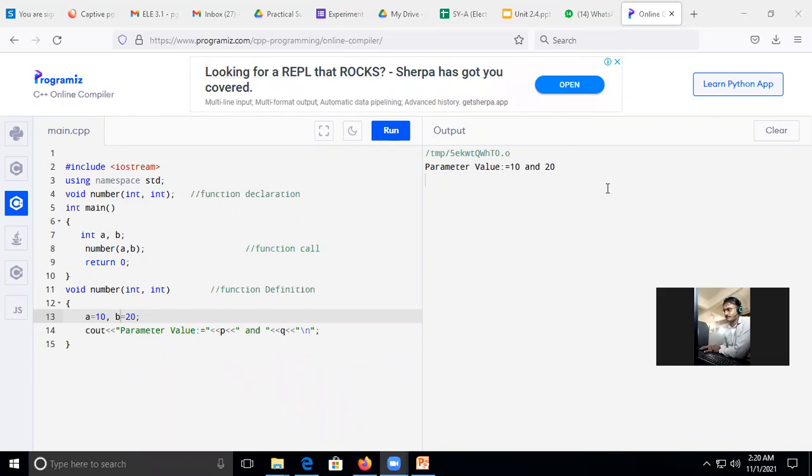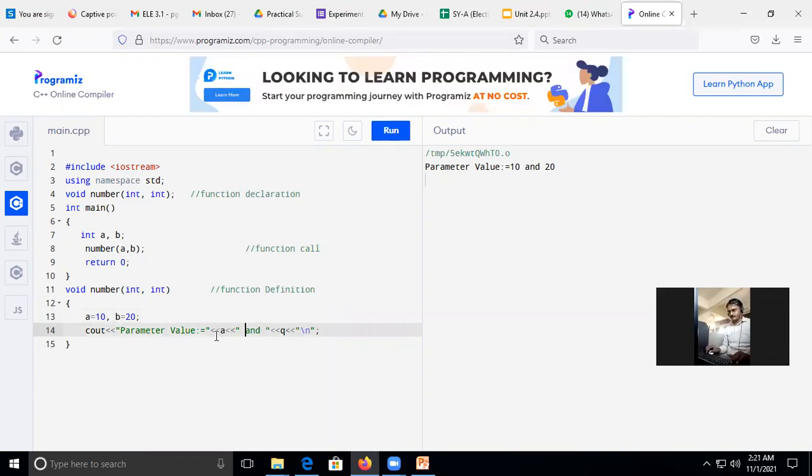Yes, sir. For this, you need to remember one concept of local variable and global variable. See, for your sake, I will go. Okay, instead of p and q, I have mentioned it as a and b. Already I have initialized these variables here in the main function. The main function starts with this open curly bracket and ends with this close curly bracket, from line 6 to line 10. Okay, and we call these local variables, because they are initialized inside the main function.